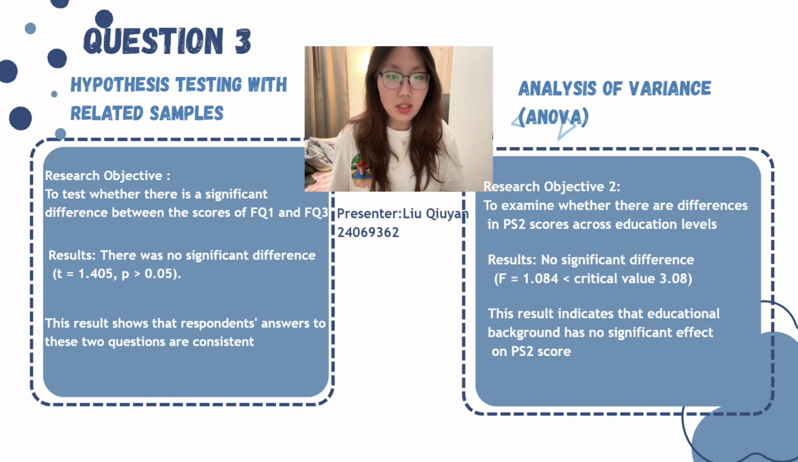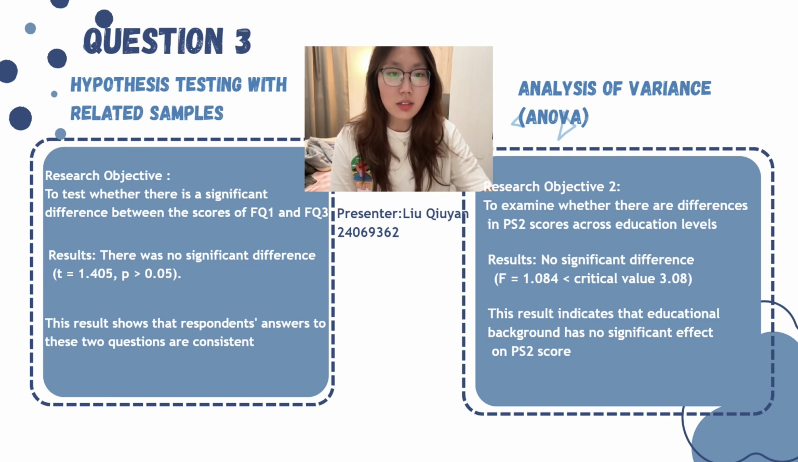The results show that the mean difference is 0.136 and the t-value is 1.405, which is lower than the critical value of 1.982. So the null hypothesis cannot be rejected. It indicates that the scores of FQ1 and FQ3 are consistent, reflecting the stable attitude of the respondents and the good reliability of the questionnaire.